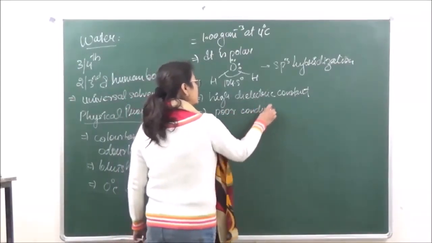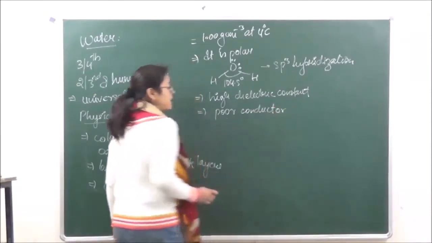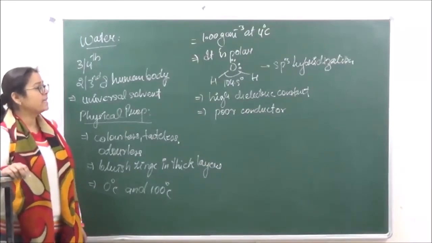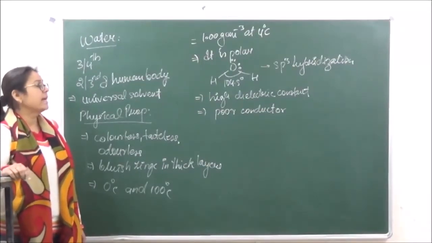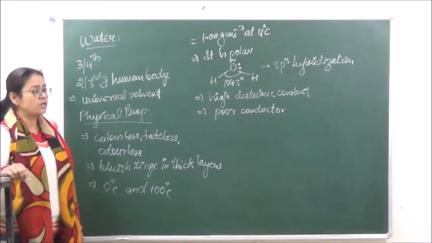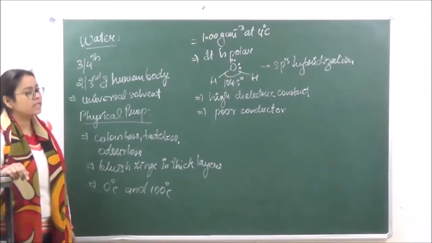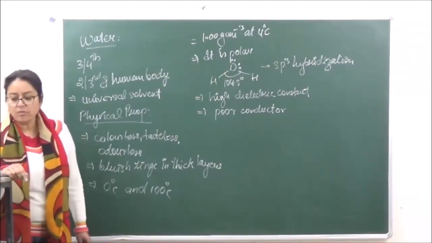For it to conduct electricity, we add certain acid to it, H2SO4 is added, and then the electrolysis of water is done, and that is known as acidulated water. Otherwise, electrolysis of pure water cannot be done because it hardly dissociates, and therefore it's a poor conductor of electricity.